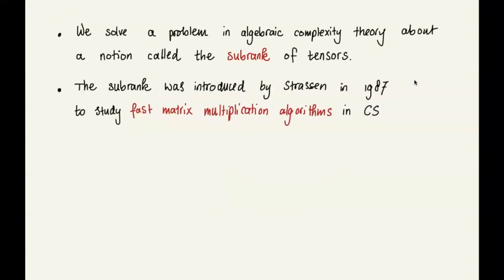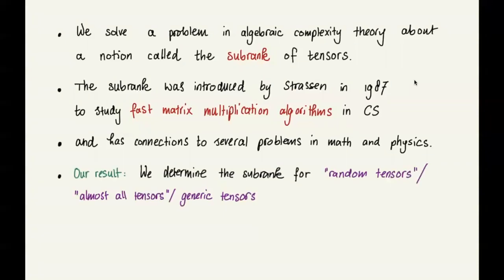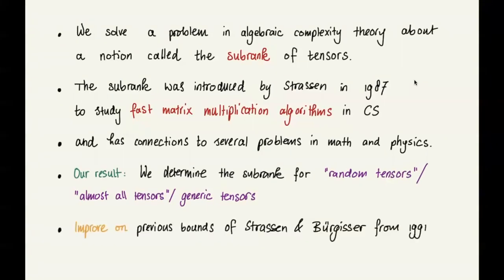This subrank was introduced by Strassen in 1987 to study fast matrix multiplication algorithms in computer science, and has connections to several problems in mathematics and physics. Our result is that we determine this subrank for random tensors, or equivalently almost all tensors, or sometimes people say generic tensors. With this result, we improve on previous bounds by Strassen and Bürgisser from 1991.